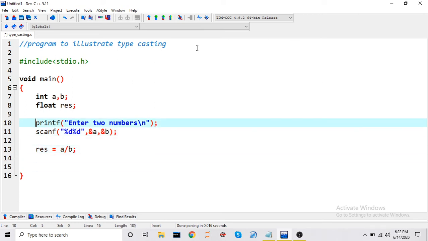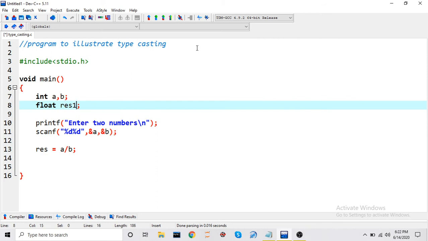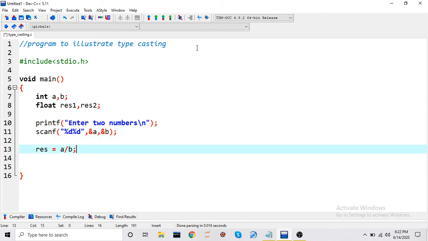Let us take two result variables now, one for implicit typecasting and the other for explicit typecasting. So we will do like this: res1 equal to a by b. Here this is implicit typecasting, so it will be done by the compiler. Why? Because res1 is of type float and a and b are of type integer, so we are using more than one data type in one expression.